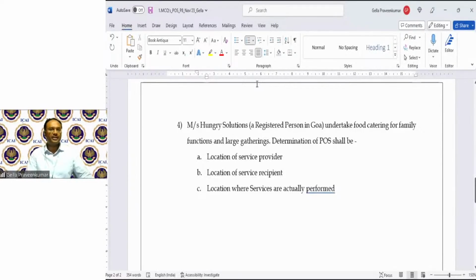Viraj, for question number 3, your answer is incorrect. Hope you have understood why A is incorrect and why B is the right answer.